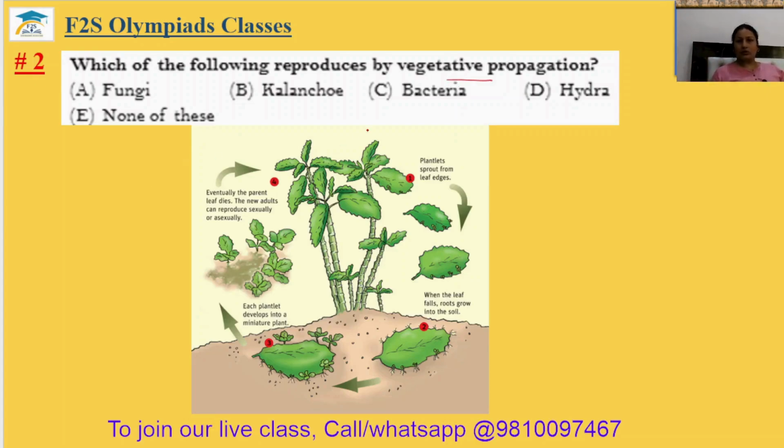Okay. So, what will be the answer here? It is your kalanchoe. So option B. Actually, this picture is of the kalanchoe only. The second answer will be your option B. The new plant is developed using leaf. Okay.